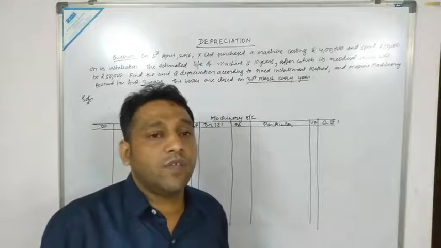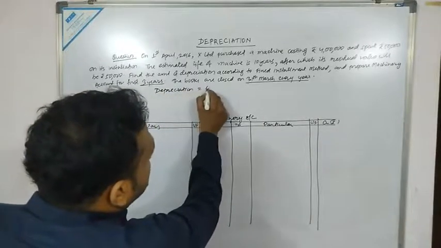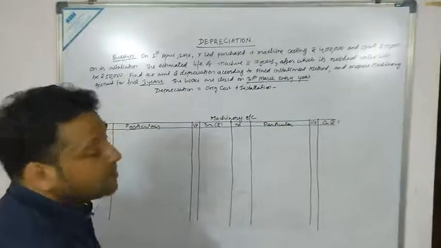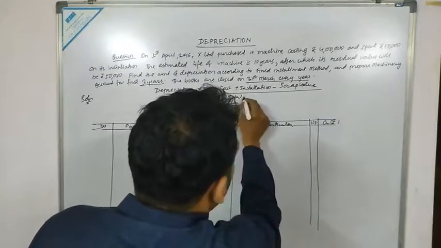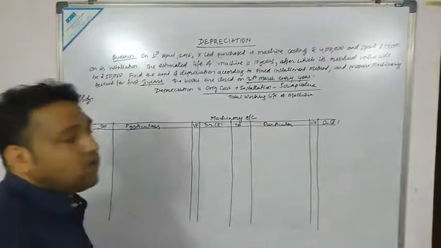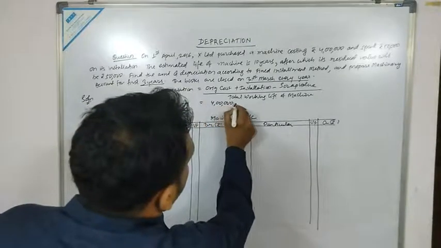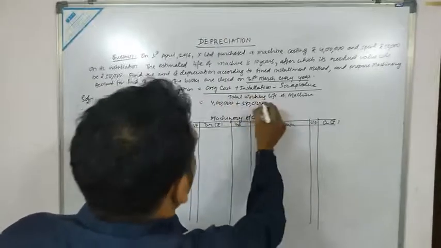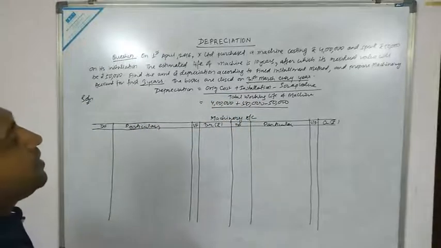First of all, the rate is not given, so we are required to calculate the amount of depreciation. The formula is: original cost plus installation charges minus scrap value, whole divided by the total working life of the machine or asset. So the original cost of the machine is 4 lakh, plus installation charges of 50,000, minus scrap value, which is also 50,000, divided by the total number of working years, which is 10 years.